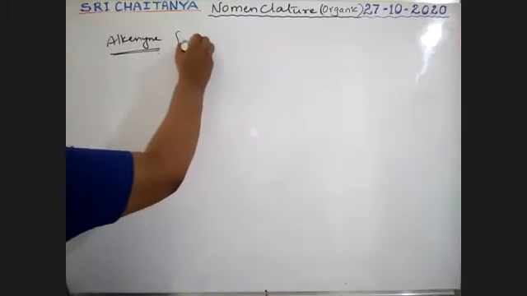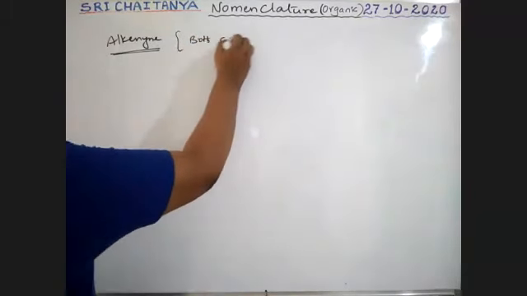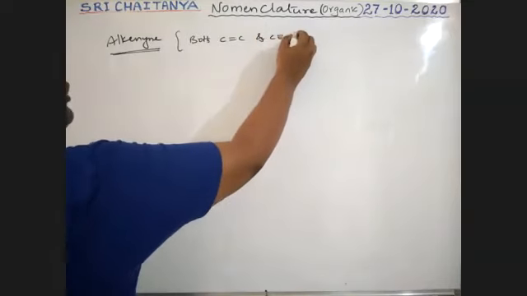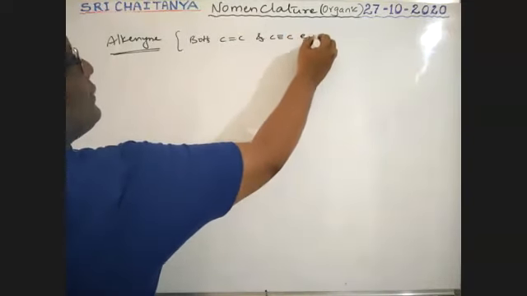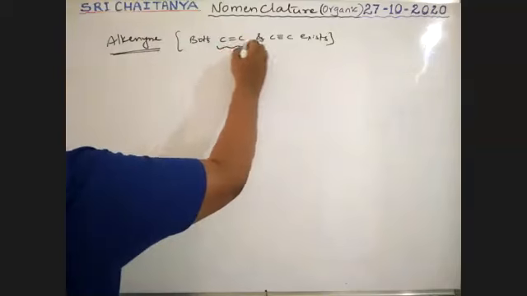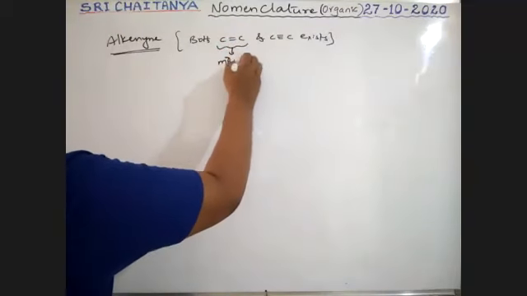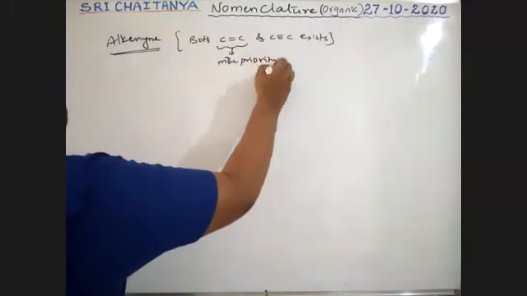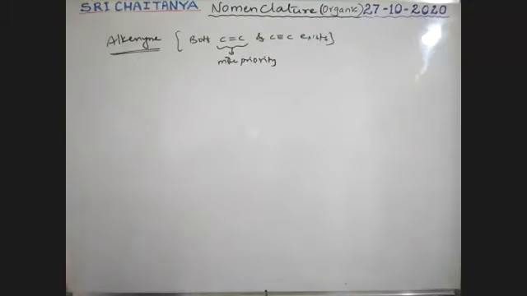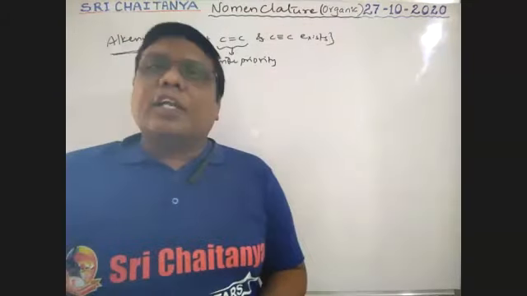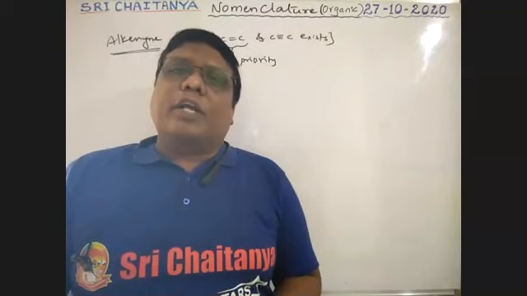Here, both C double bond C and C triple bond C exist. So C double bond C has more priority. Both double bond and triple bond exist, but the double bond has more priority.